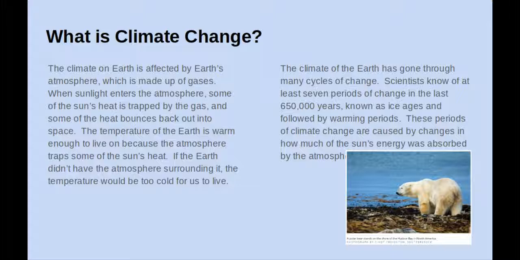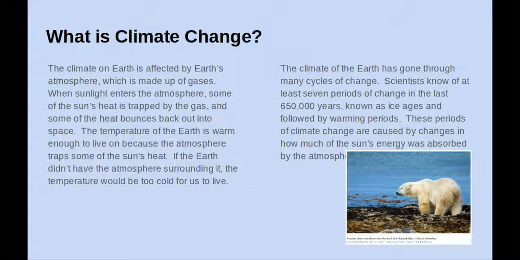What is climate change? The climate on Earth is affected by Earth's atmosphere, which is made up of gases. When sunlight enters the atmosphere, some of the sun's heat is trapped by the gas, and some of the heat bounces back out into space. The temperature of the Earth is warm enough to live on because the atmosphere traps some of the sun's heat. If the Earth didn't have the atmosphere surrounding it, the temperature would be too cold for us to live.